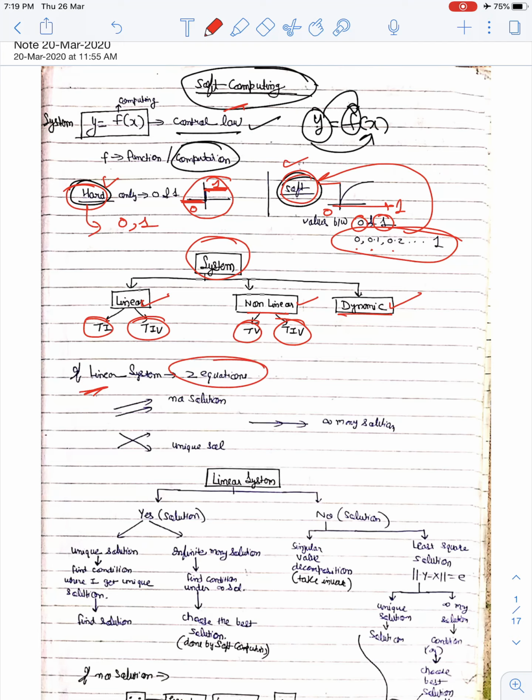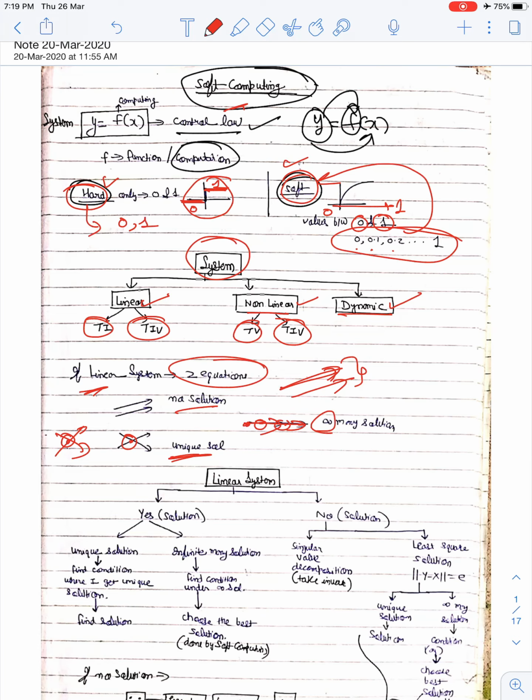If I do it by mathematics, my equation solutions are such that they are not coinciding, so this is my no solution. If it is coinciding and has one crossover, means it is crossing and it has only one cut, we call it a unique solution. If it is like this, then there are infinitely many solutions.